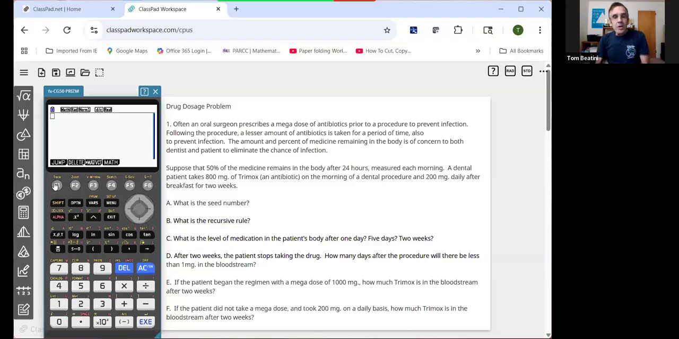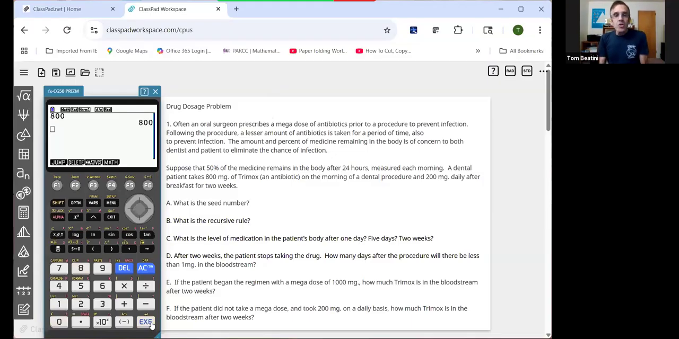But one of the things that happens in the 24-hour period during the day is that the body processes it. So you lose 50% of what's in the body that you've taken from a previous time. So if we were going to model this, notice I have some questions here that you could use in a handout for students. But when we think of the seed number for a sequence, we think of the initial value. So we're going to type in the seed number on the home screen and store it.